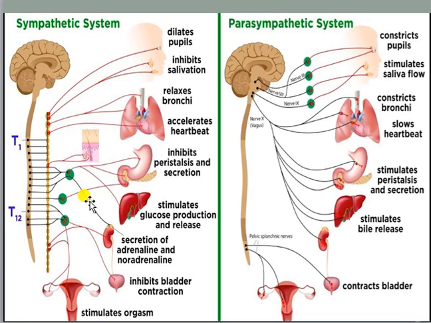The sympathetic nervous system, you can see on the left hand side. The sympathetic nervous system is the kind of nervous system which supports our body during any kind of emergency condition, or fight or flight condition, because when an emergency arrives in our life, we either get frightened, or we get prepared for fighting that specific emergency condition.